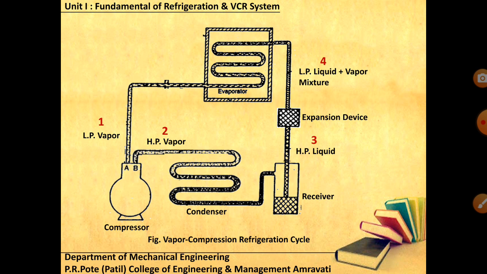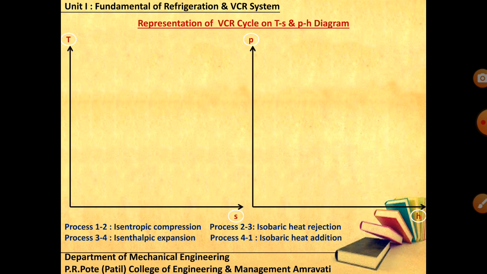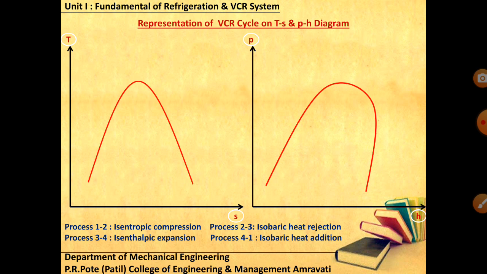Now the same 4 processes we will plot on the property diagram. I have a TS diagram, temperature versus entropy, and another one is a pH diagram, that is pressure versus enthalpy. The 4 processes we have written below: isentropic compression, isobaric, that is constant pressure heat rejection, isenthalpic expansion, and 4 to 1 isobaric heat addition. Now these are your saturation curves.